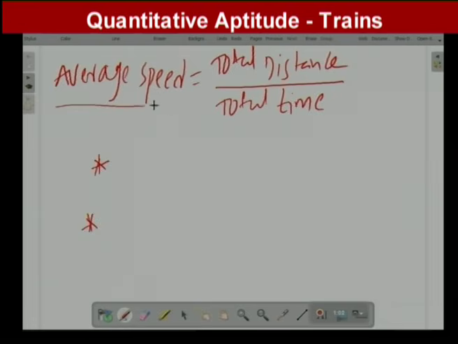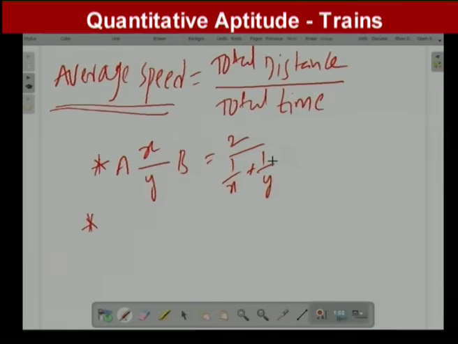So from this average speed definition we have two more important points. For example, a person travelled from A to B with x kilometer per hour and B to A with y kilometer per hour. What does it mean? Here the distance is the same.